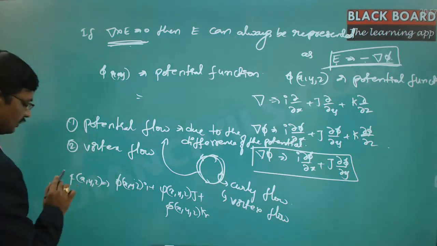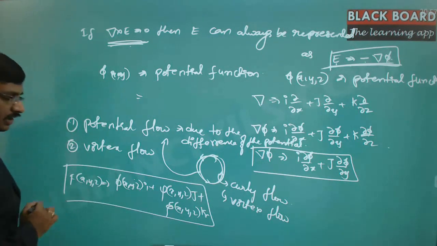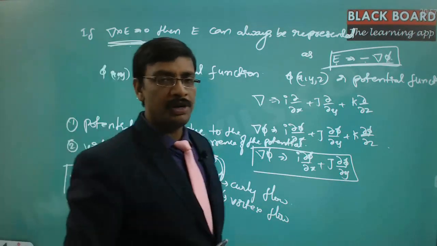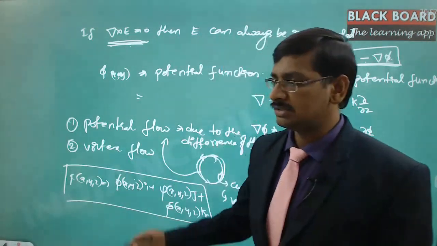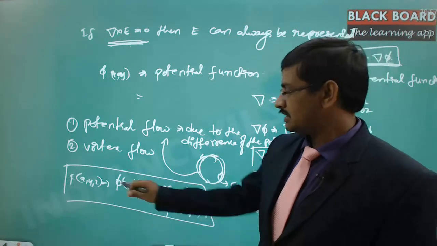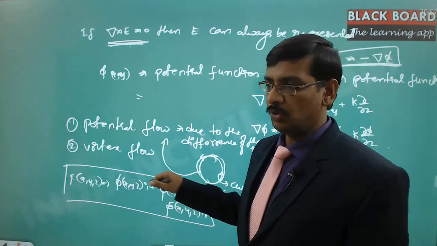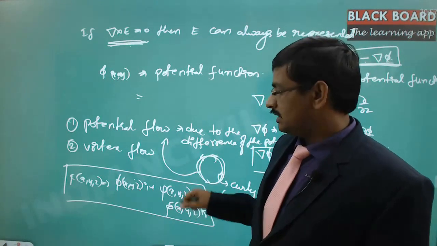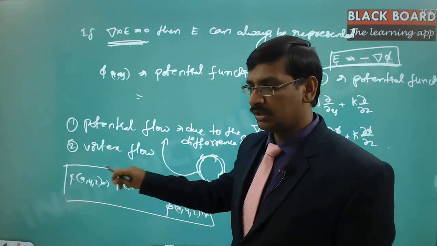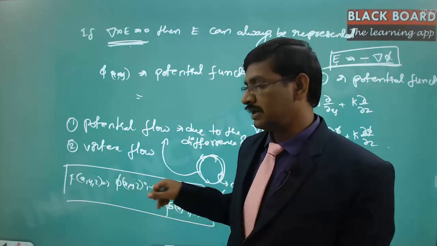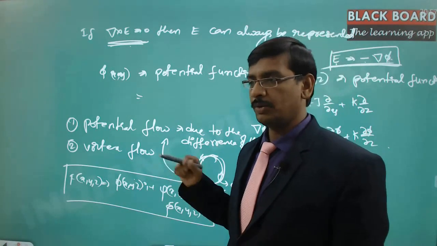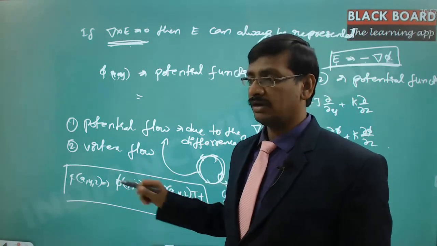There are three different components, each dependent on the position x, y, z, and each has its own value at any location. These values decide both the magnitude and the direction of this function at that point, and this is called a vector function.